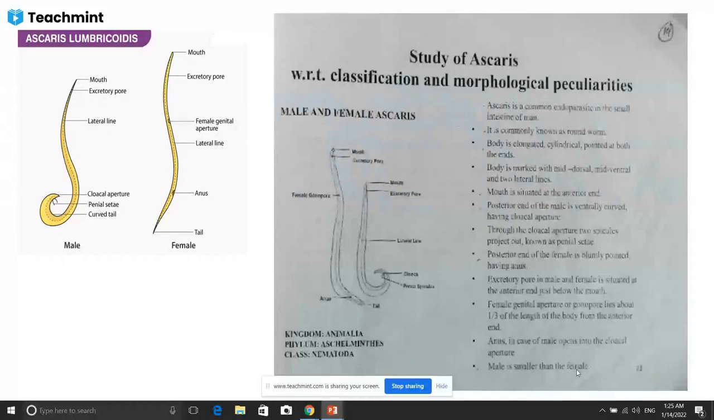The male is broad, short, and the posterior end is curved. The female is small, or small means it is slender, not small. It is elongated, but it is slender, and the posterior end is straight. So this is the difference between male Ascaris and female Ascaris. This is one of the examples of phylum Aschelminthes or Nematohelminthes. Now we go to another phylum, that is phylum Annelida.